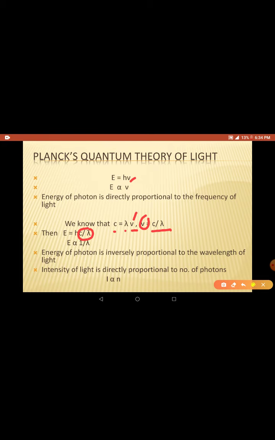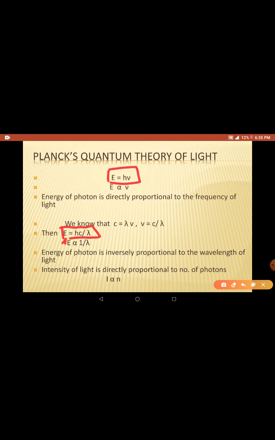So now the new formula becomes h c by lambda, where lambda is the wavelength. Earlier our equation was in terms of frequency, right? Now our energy equation came in terms of wavelength, h c by lambda.